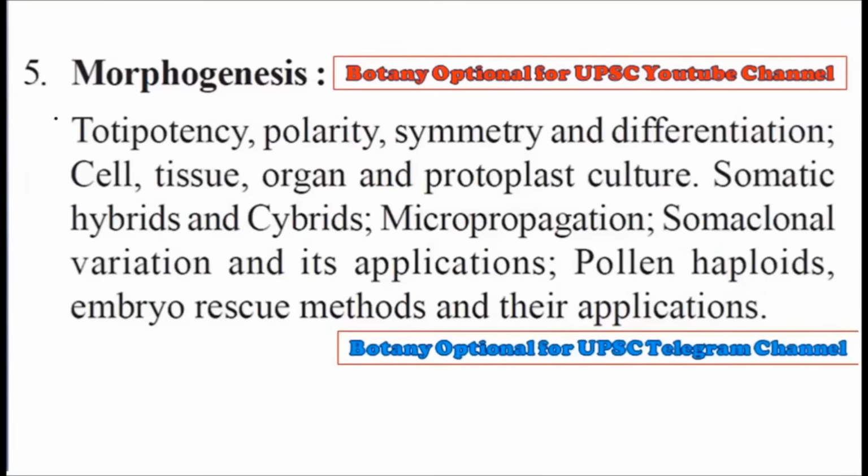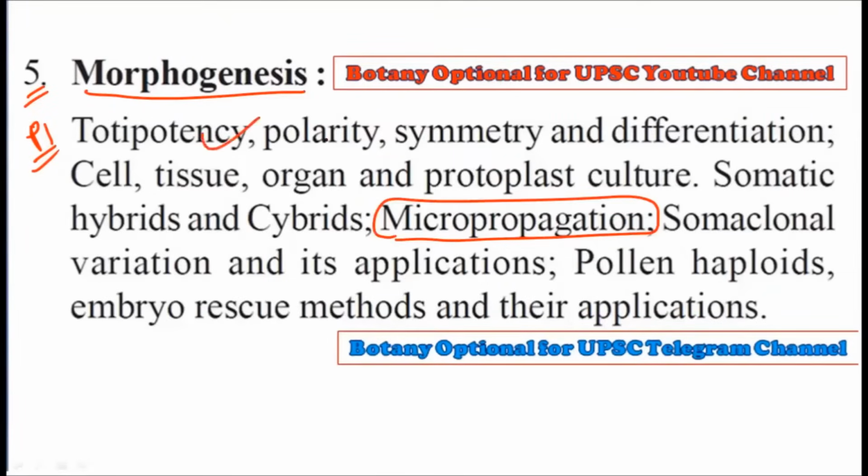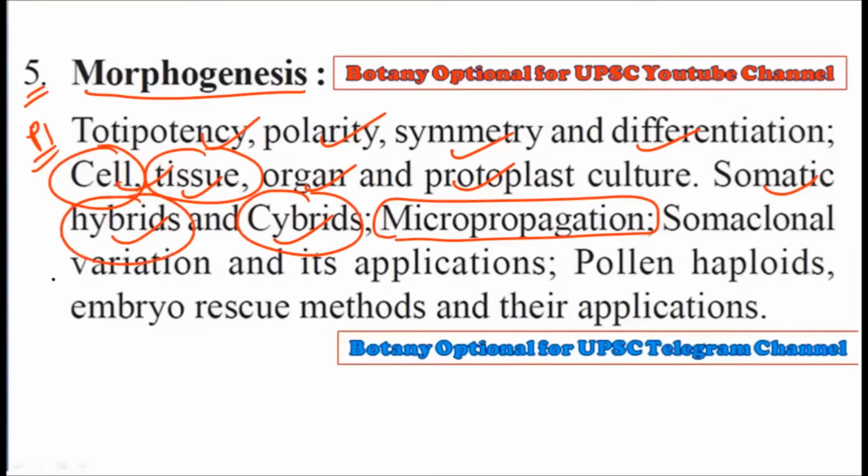Consider this is your syllabus. We are dealing with paper number 1 and chapter number 5, that is morphogenesis, and we are here at micropropagation. Okay, a large portion of plant tissue culture we have already completed, and that is why this topic will be very easy for you to understand, because we have already understood how to do tissue culture, cell culture, how to create hybrids, and somatic hybridization. All these are also part of micropropagation, because here also we take a small part of the plant and create a large number of plants out of it.